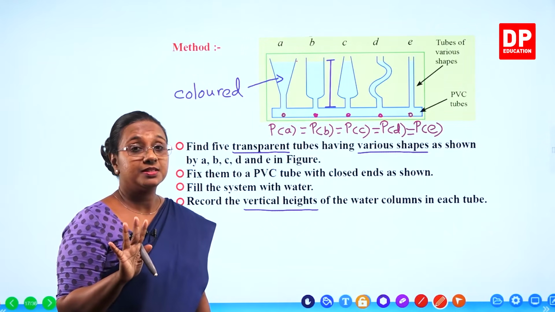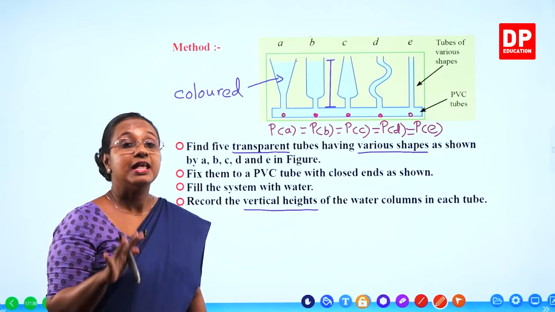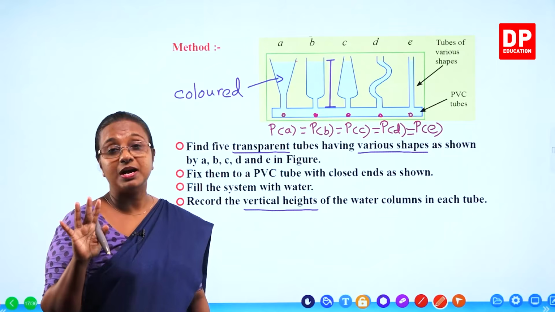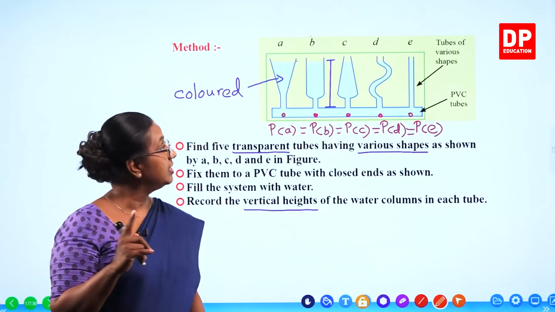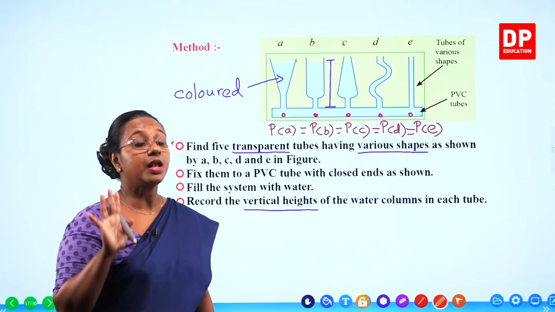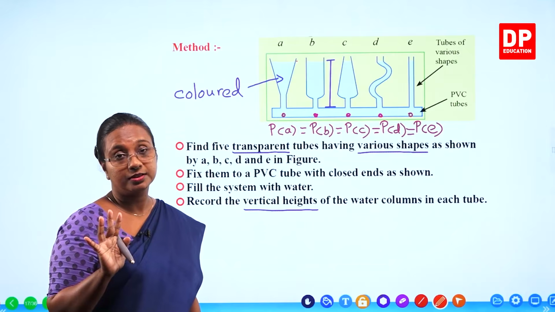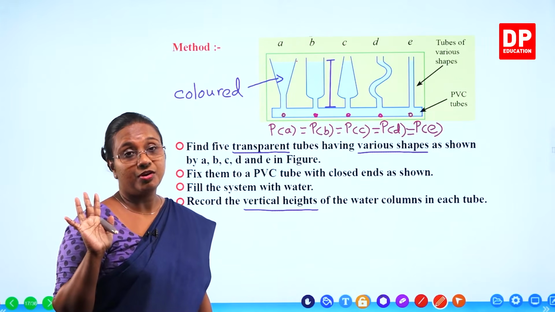So from this, we can conclude that the pressure exerted by a water column depends on the height of the water column only, but not the shape, not the amount of water. Is that clear to you all?